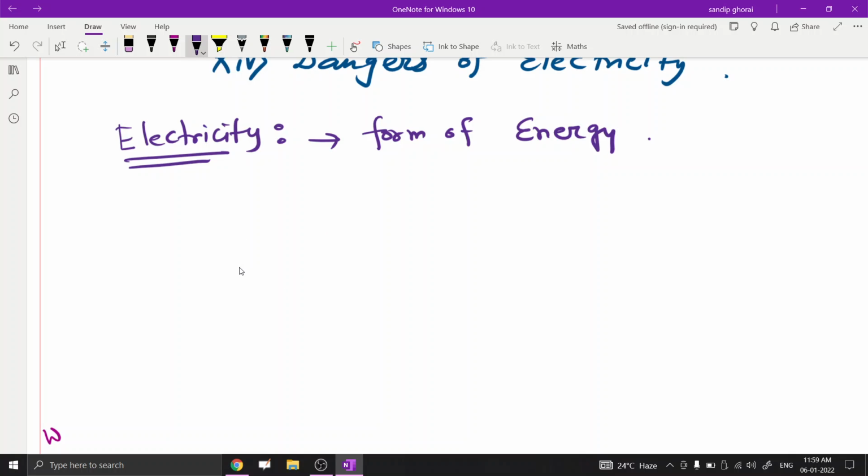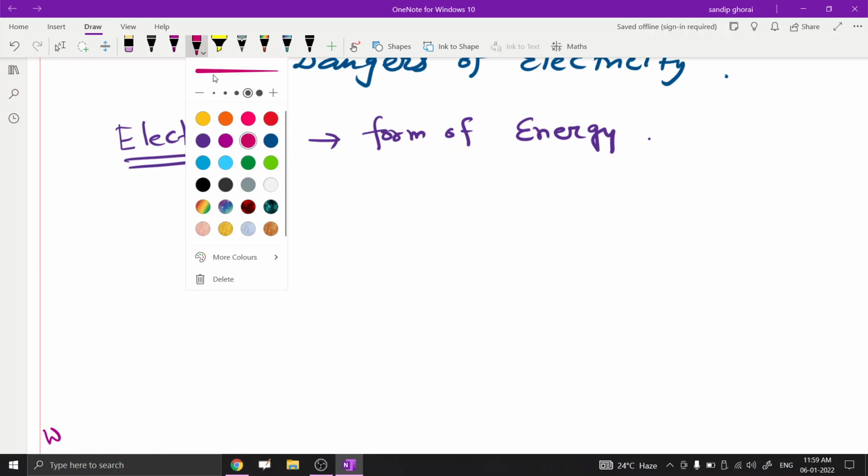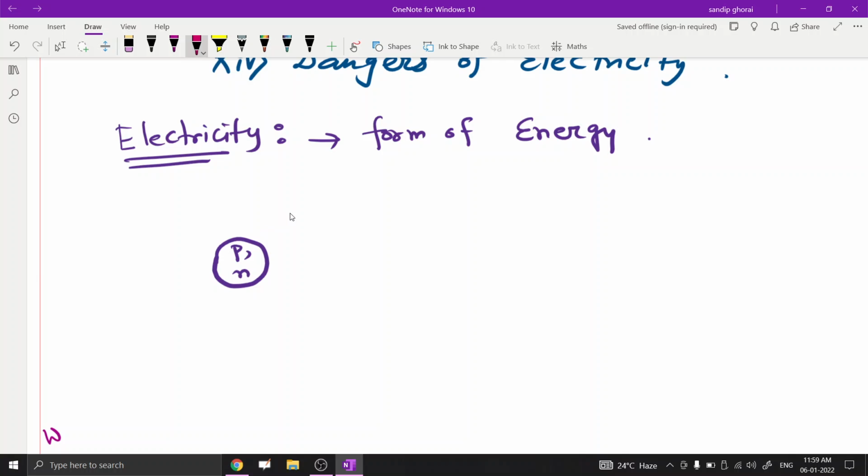In general, an atom has two parts. One is the central nucleus. In the nucleus there are protons and neutrons, and there are also orbits where electrons lie. Electrons rotate around the nucleus in a particular orbit.